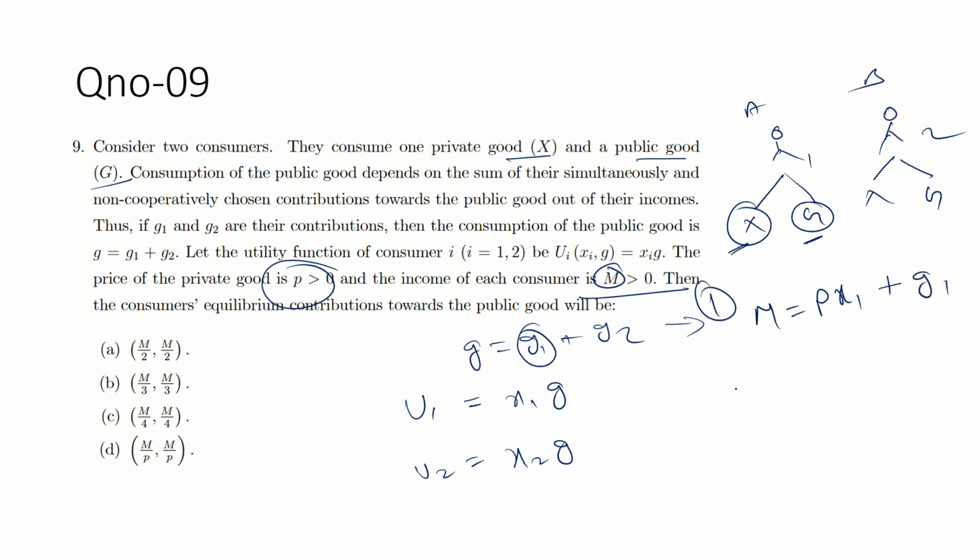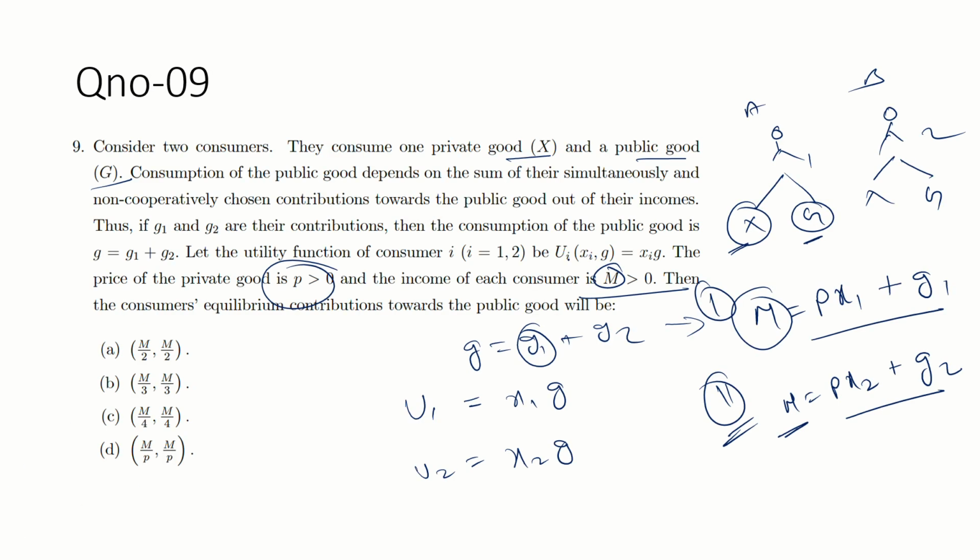Similarly, this is for individual 1. For individual 2, M is equal to, guys, price is same now. Price is not changing. px2 plus g2. So this is expenditure, this is income. This is expenditure by individual one and which is equal to income. Okay, that's fine. So, guys, if I'm talking about this is given a u, u1 equal to x1g,